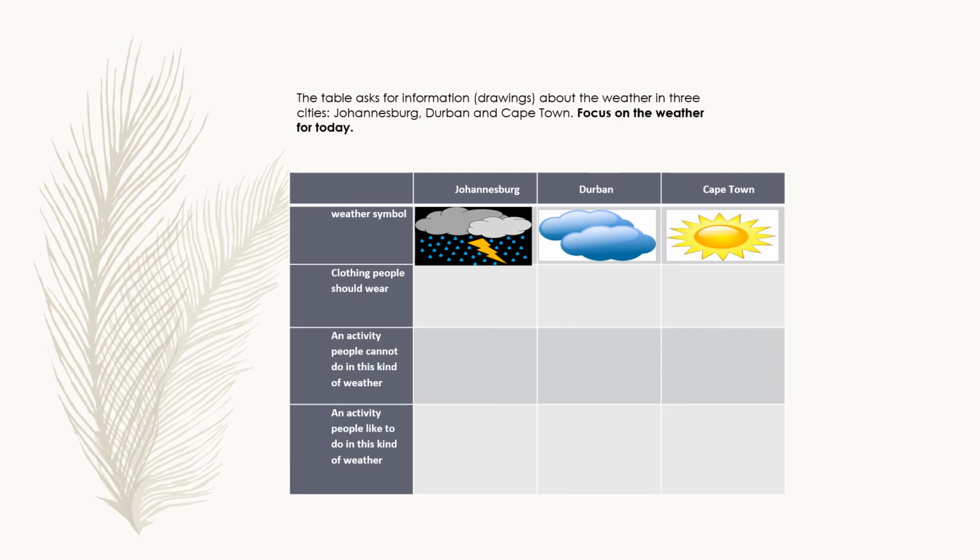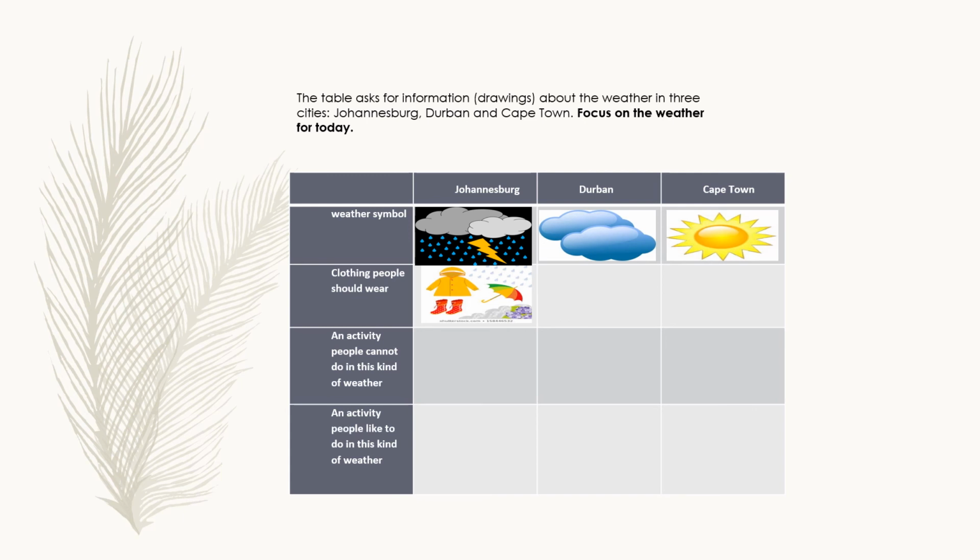So they're asking us, during thunderstorms, what kind of clothes will you wear? Will you be wearing shorts, tracksuits? What will you wear? What are you most likely to wear? So I said, I'm likely to wear a raincoat, water boots or rain boots, and I'll also have an umbrella. So you guys will do Durban and Cape Town.